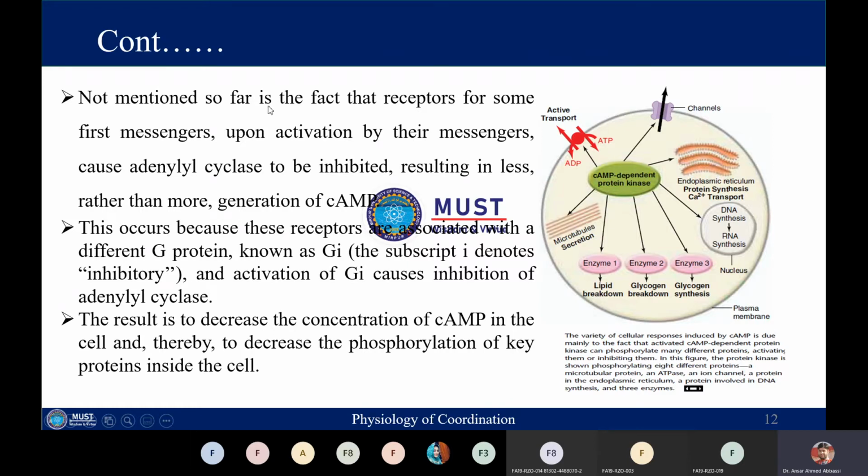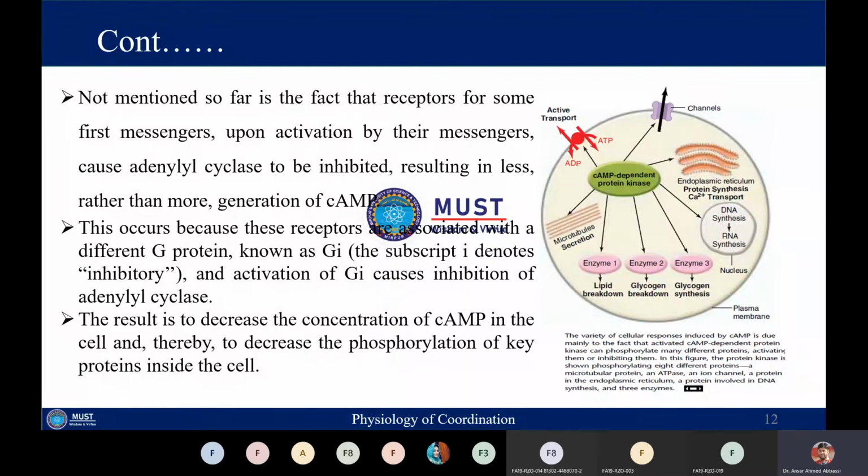So it means that receptors for some first messengers, once they are activated by their messenger, will cause the adenylyl cyclase to be inhibited, resulting in less generation of cyclic AMP. This adenylyl cyclase can be stimulated by the Gs, the stimulatory subunit of the G protein.